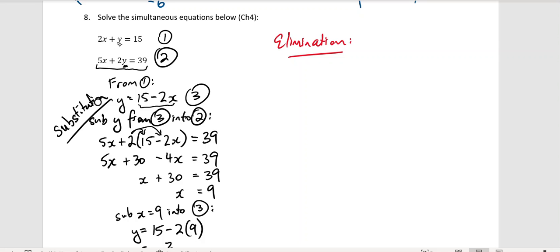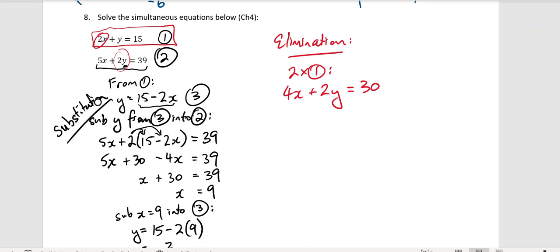The easiest way to do that is to take equation 1, and if we multiply everything in that equation by 2, it's got the same y coefficient. We'll see why that is good to do in a second. So we're going to go 2 multiplied by equation 1. That gives us 4x plus 2y equals 30. All I've done there is multiply each of those terms by 2.